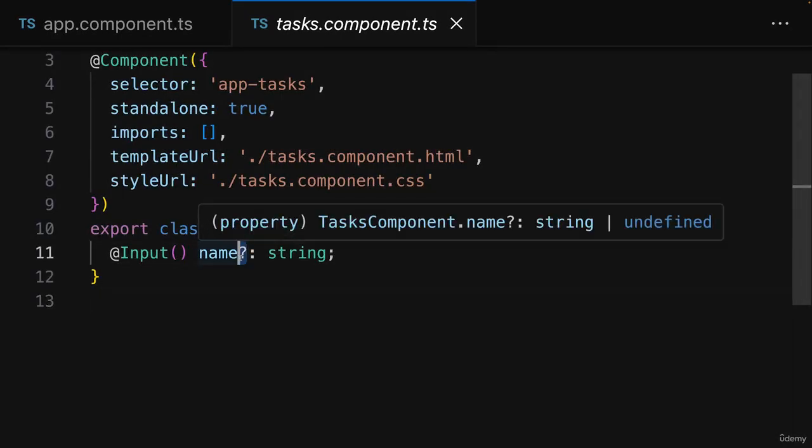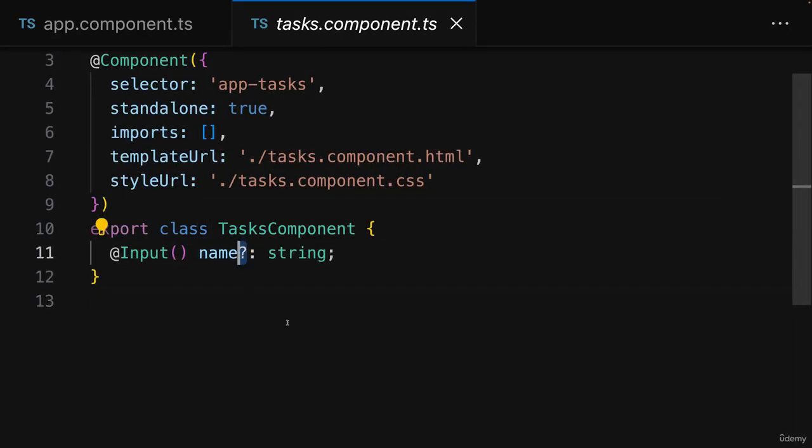Now, there is an alternative syntax, an alternative to using this question mark here, which you should also know when working with TypeScript. Because instead of adding that question mark here, you could also change this type here on the right side of that colon, such that you make it clear that the accepted value types for name are either of type string or of type undefined.